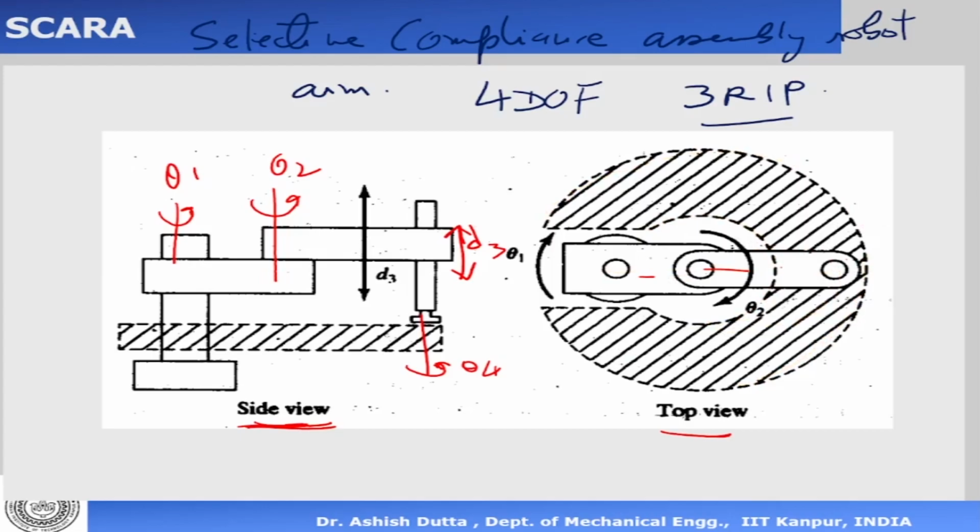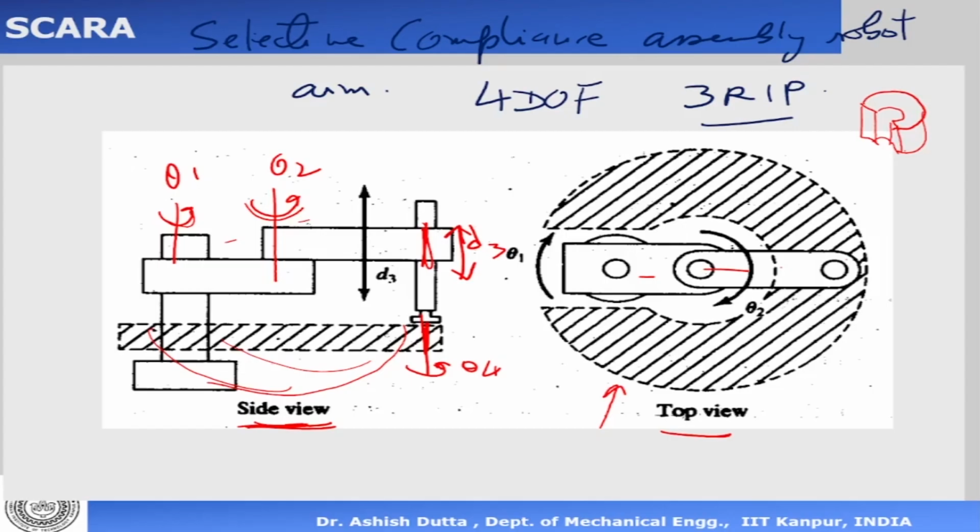Okay, and on the side view, if you look at it from this side, this can go up and down. This is a prismatic joint which can go up and down, so it's a straight line. Okay, so the straight line can be rotated about this axis and this axis. So what you see is actually a part of a cylinder. Okay, so if you can imagine on the top view, this straight line can move like this and like this because of this axis and this axis. So if you're looking at a cylinder from the side, this is also a hollow cylinder. Okay, so this is the work volume of a SCARA robot.